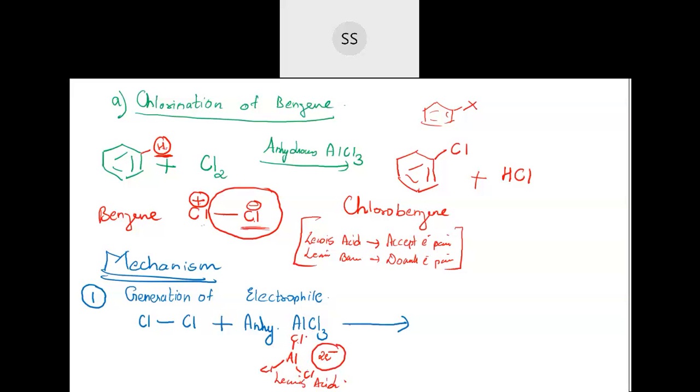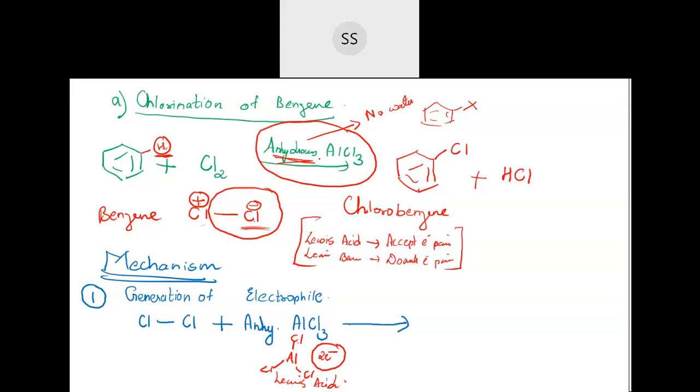Now someone asked me one question: why anhydrous aluminium chloride? Anhydrous condition means where there is no water. If there is no water present in those kinds of salts, we call them anhydrous. If there are water molecules present, then we call them hydrated salts. Usually hydrated salts will be colored and anhydrous ones are colorless in nature.